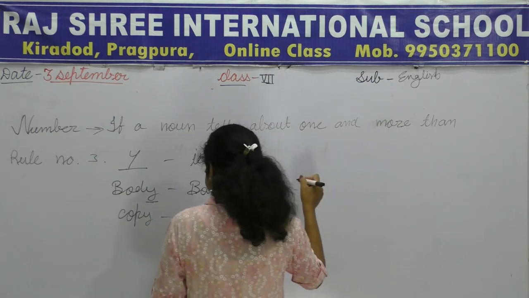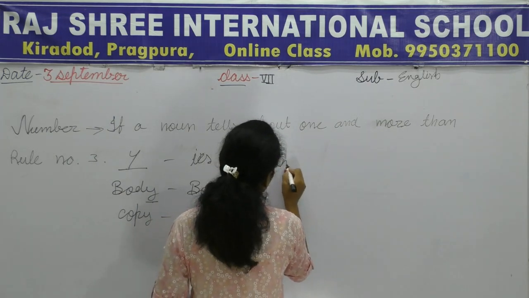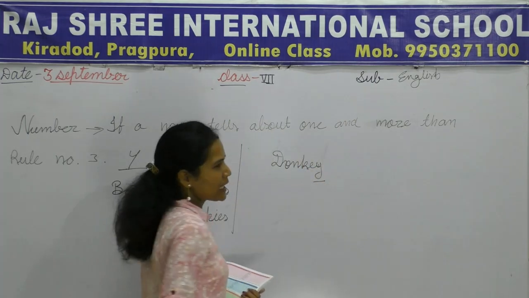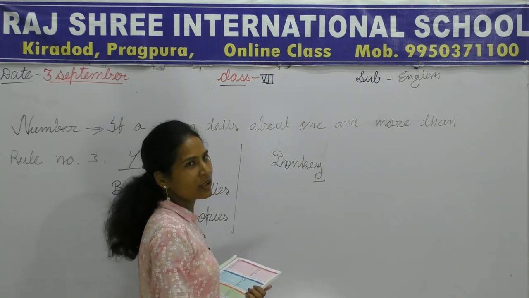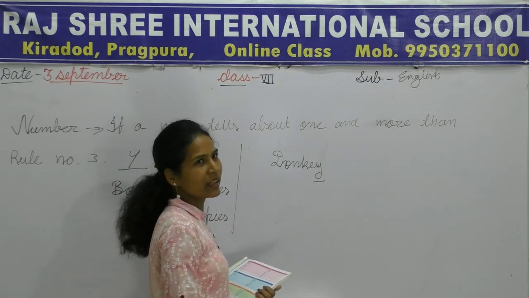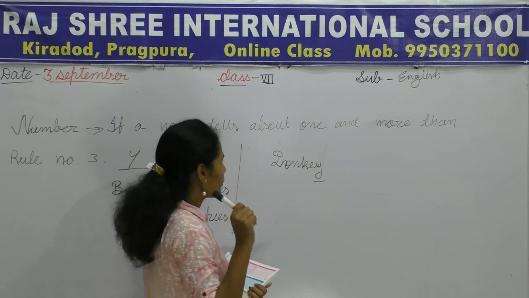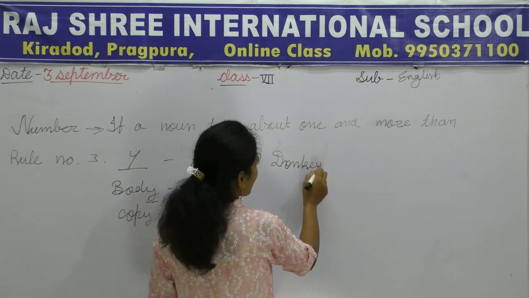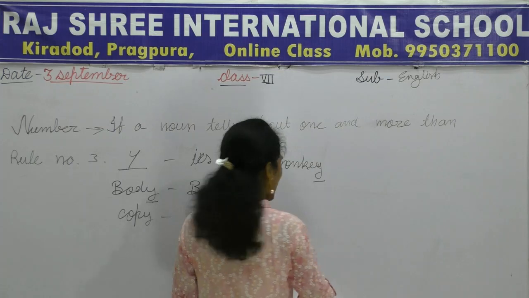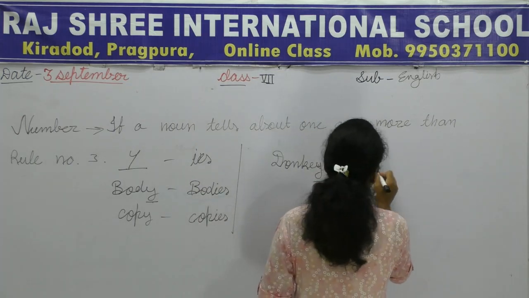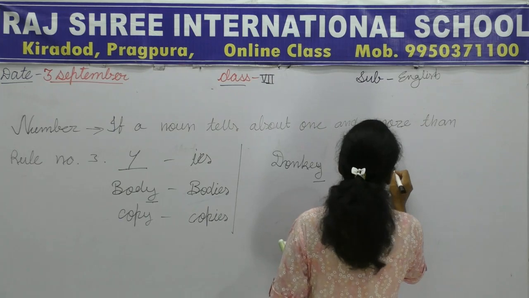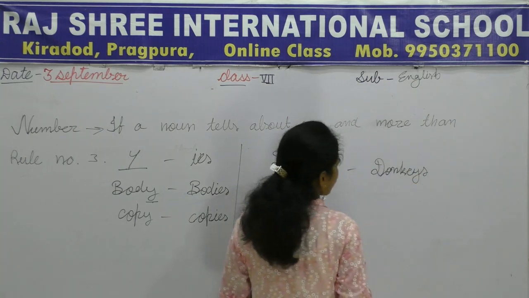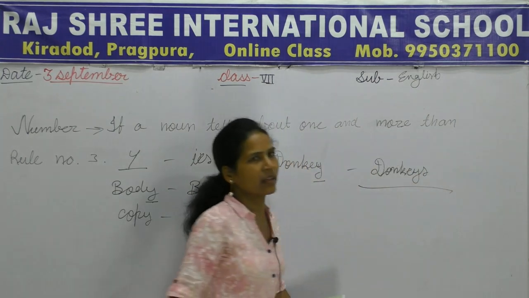Let's see the example like donkey. You will say y is coming, so will you add IES? No, we will check first. If there is a vowel before y, then it will not convert into IES. In this kind of words we will add s only. Donkeys. Clear?